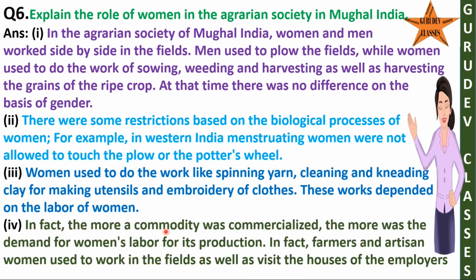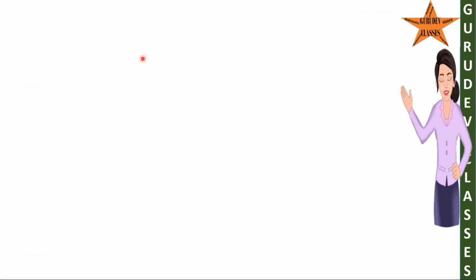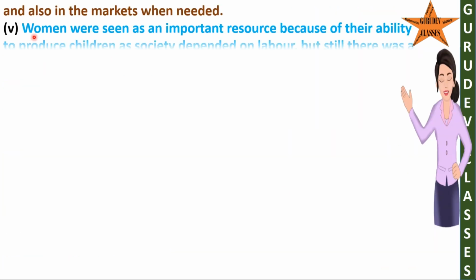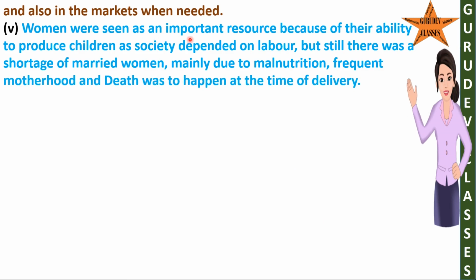4. In fact, the more a commodity was commercialized, the more was the demand for women's labor for its production. In fact, farmers and artisan women used to work in the fields as well as visit the houses of the employers and also in the markets when needed. 5. Women were seen as an important resource because of their ability to produce children, as society depended on labor. But still there was a shortage of married women, mainly due to malnutrition, frequent motherhood and death at the time of delivery.